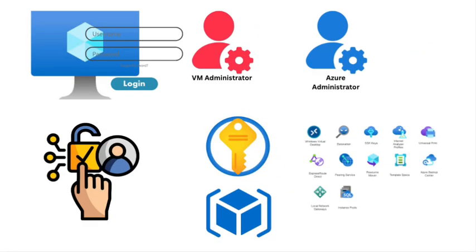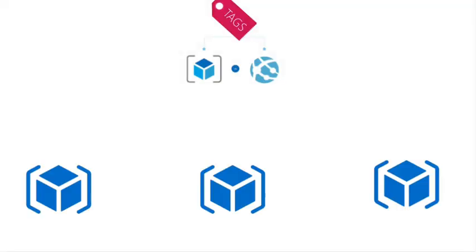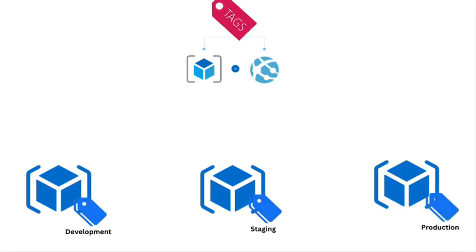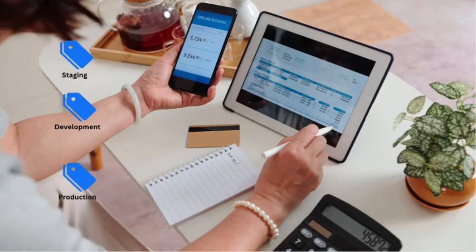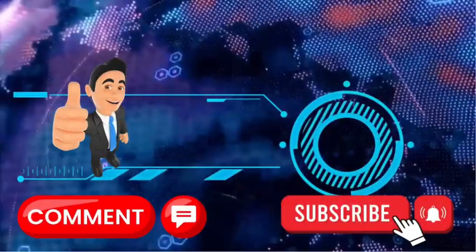Now that we have understood role-based access control, let's understand another important aspect of the governance, which is tags. Now, tags use case is generating billing data for Azure resources. You might want to understand how much you are spending on your development, staging, and production environment. You can generate a report on the tag development and you will straight away get the data. You can apply 50 tags to a resource. However, tags applied to a resource group are not inherited to the underlying resources, you might have to apply them separately. This brings us to the end of the video.